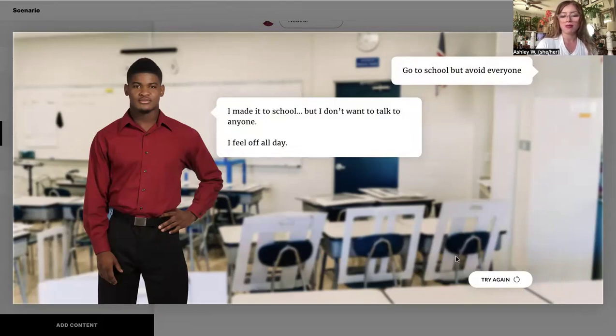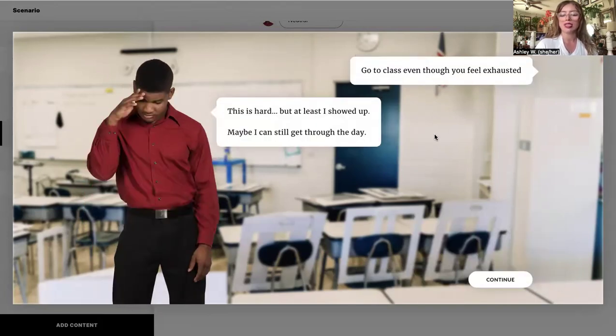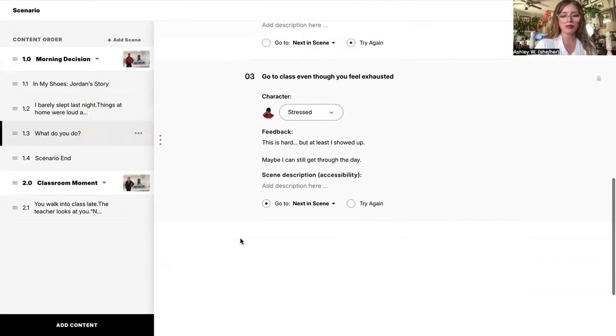And then here we have our feedback. That's not necessarily the best choice again, so we have try again. And then finally, go to class even though you feel exhausted. And then we have our feedback here. Since that's the correct answer, we're going to allow the learner to have the choice to continue on to the next screen, which is the end of that specific scenario.